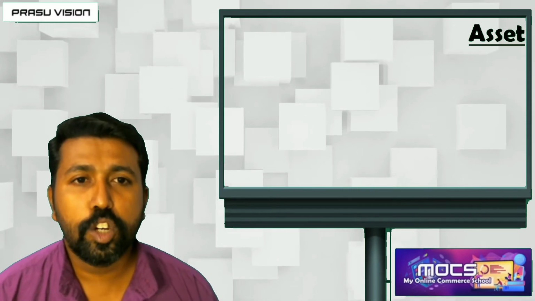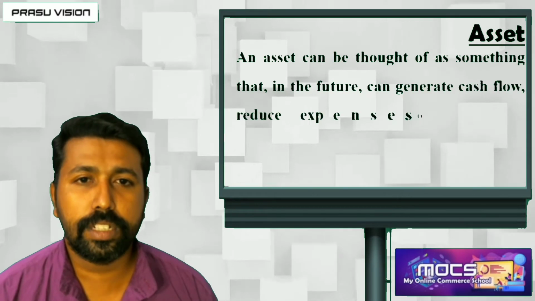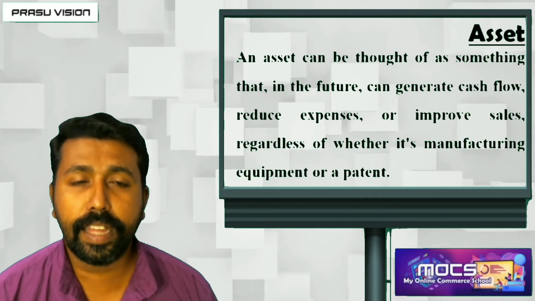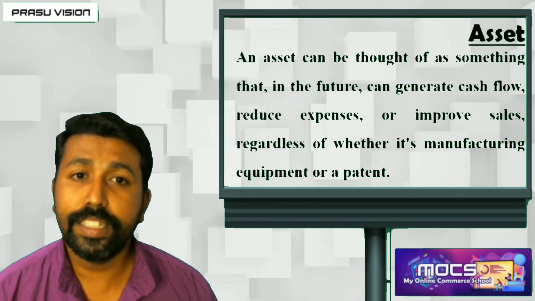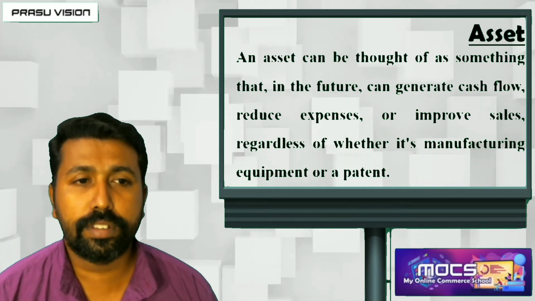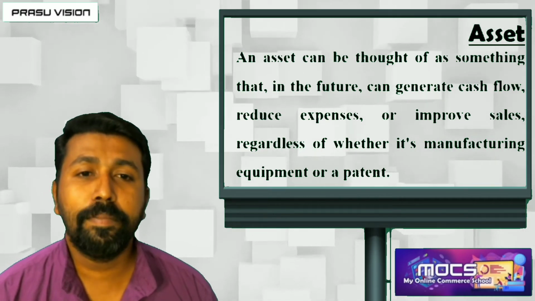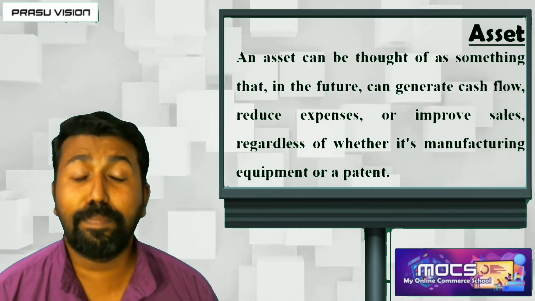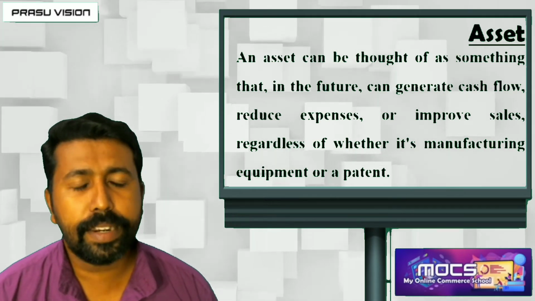All the things which can be used for the running of an organization. An asset can be something that can be used for generating cash inflows and reducing the expenses, by selling them and improving the sale of product, also manufacturing goods, everything.